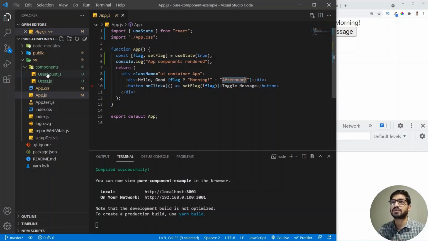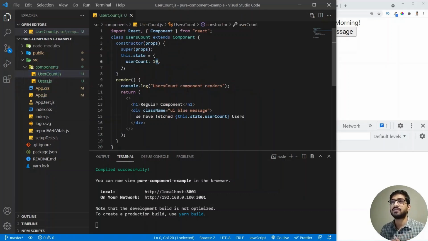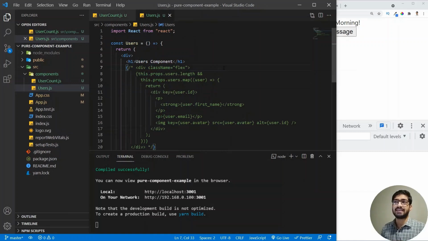And for the user count component, let's go to the user count. And in the user count component, I have created a state variable, which is a user count. And I have assigned a value of 10. So we are simply displaying the value of the user count in our JSX. So here is the JSX where we display the user count. Now let's go to the user.js component. And inside the user.js component, which is a function component, I have added some JSX, which we don't want at the moment, but I will show you what it is later on.